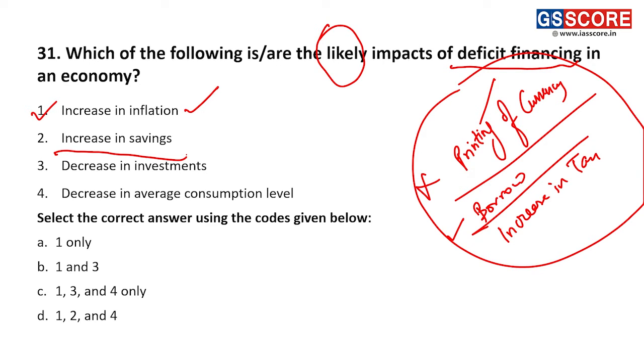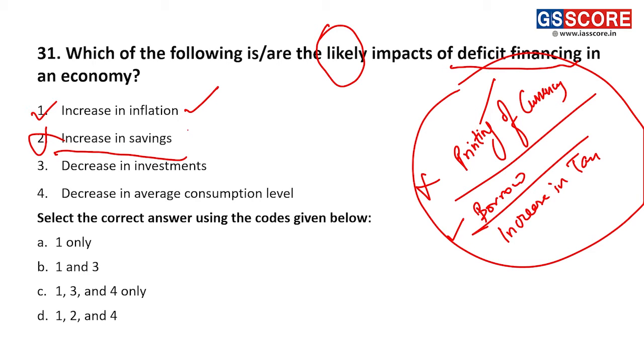Increase in savings. This does not happen, and it is not really likely. When the government is borrowing money or overspending, usually what we experience is an increase in consumption, but not an increase in savings. So generally this is not something we are going to encounter. Its possibility is very rare, so that is something we are not going to include.